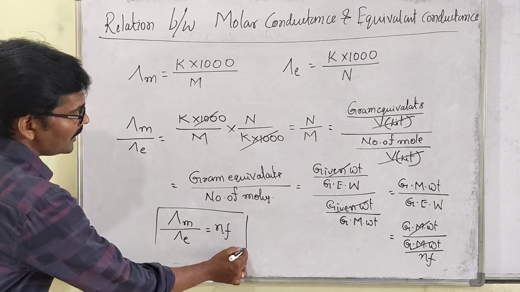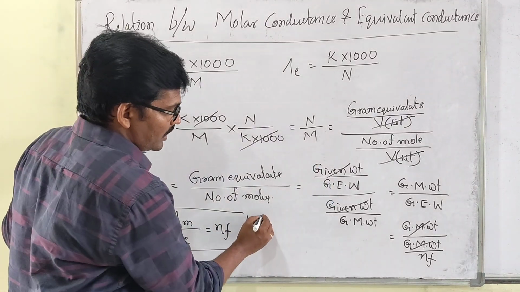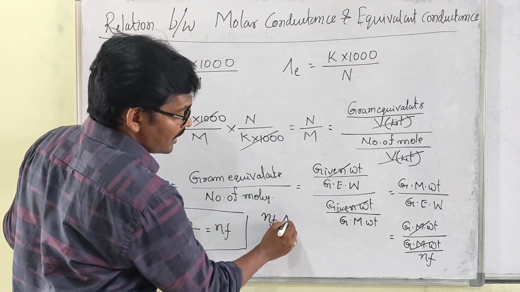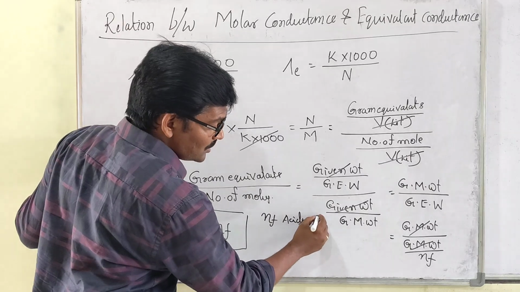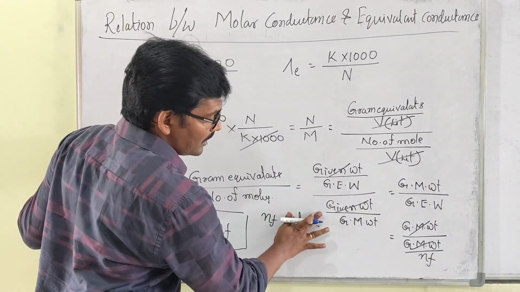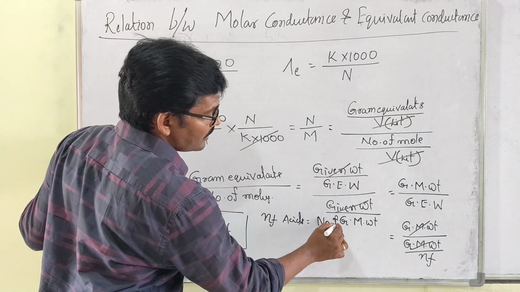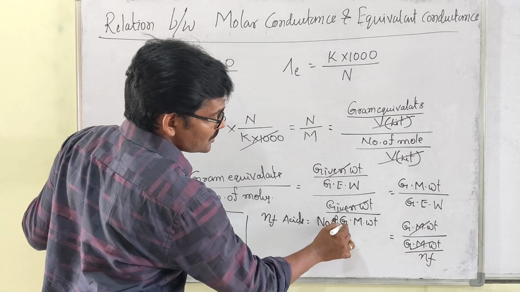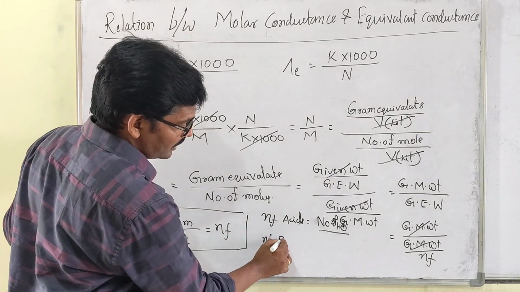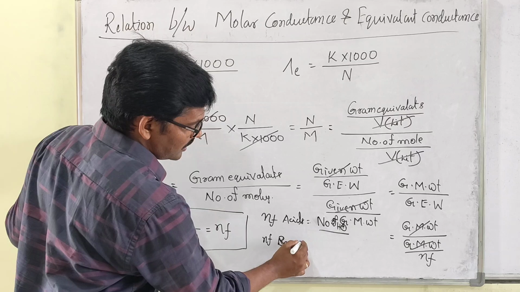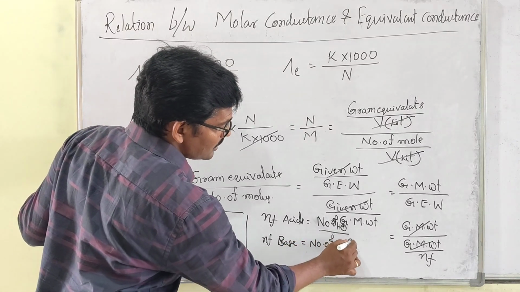Sir, what is n factor? Sir, n factor differs for different substances. N factor for acids is basicity, that is the number of replaceable H plus ions. N factor for bases equals the number of OH minus ions.